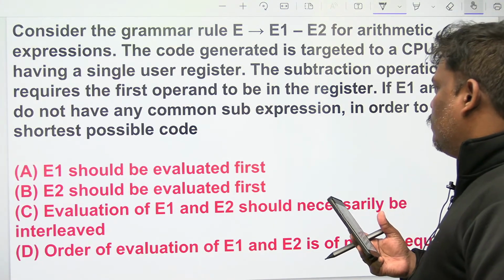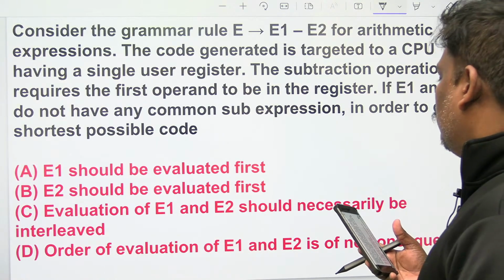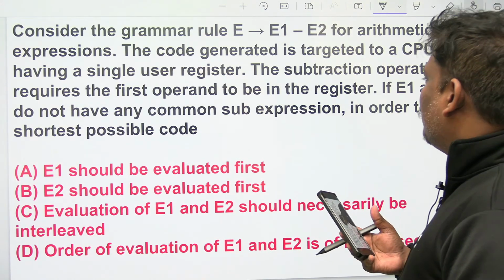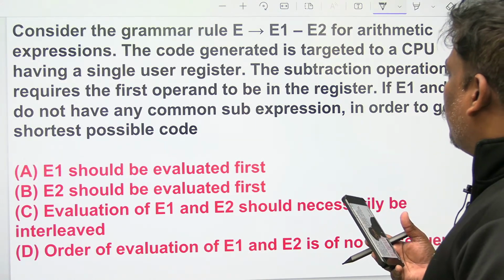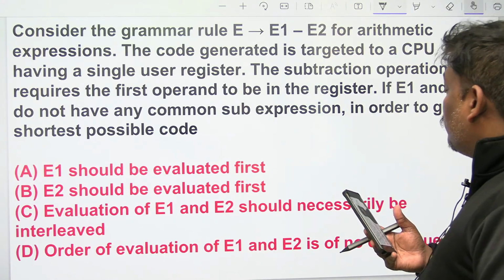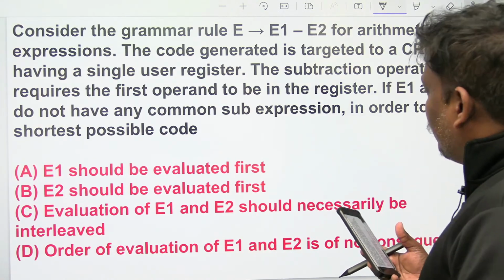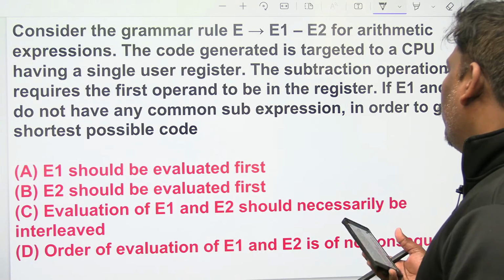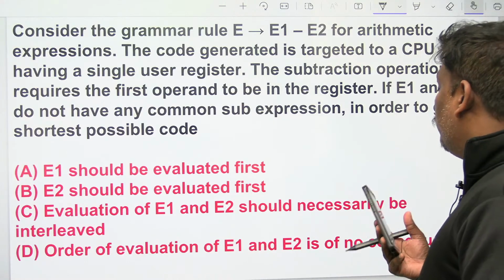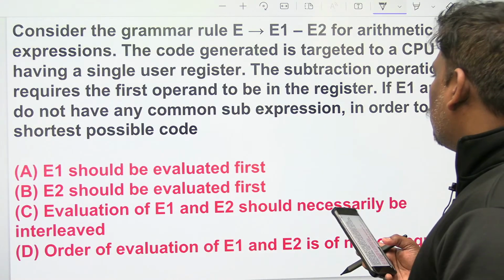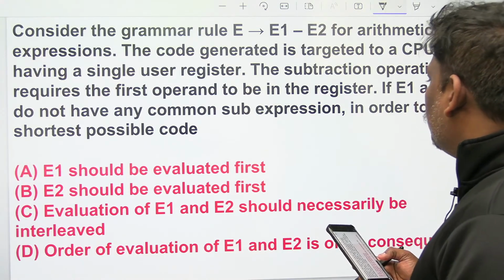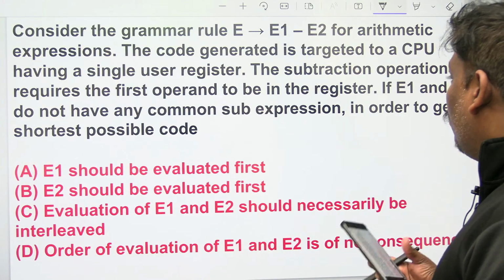Nothing is common. And the subtraction operation needs the first operand to be in the register. So what you do is, because E1 is wanted first anyhow, first do E2, then afterwards do E1, then finally do the operation. Suppose I do E1 first, then I do E2, and again I have to take E1, because to do this subtraction operation E1 should be there first. So first complete E2, then do E1.